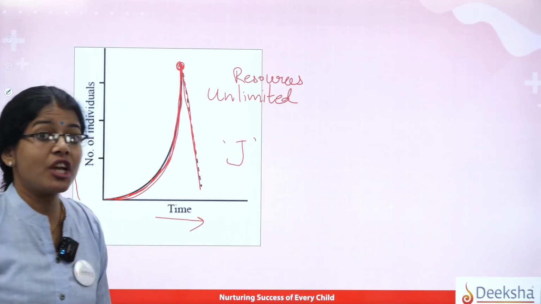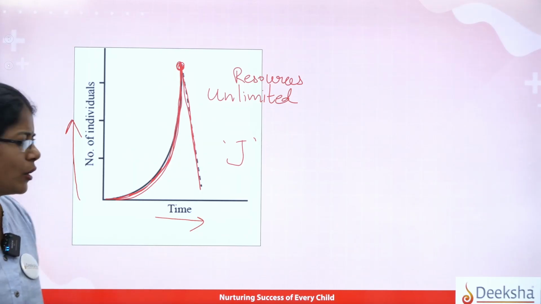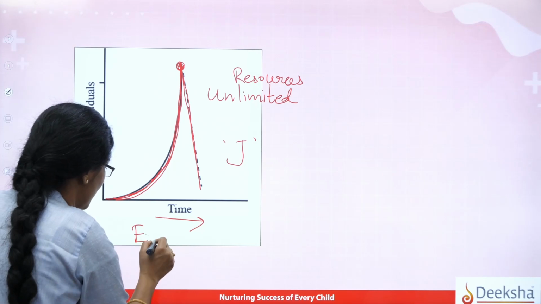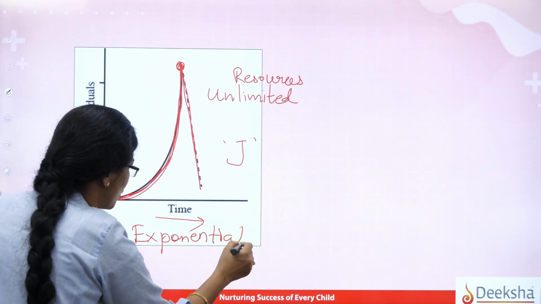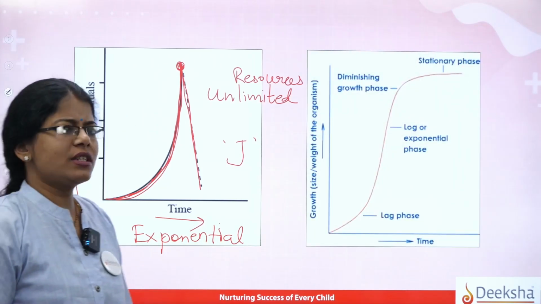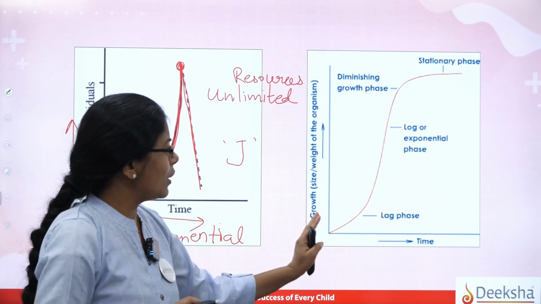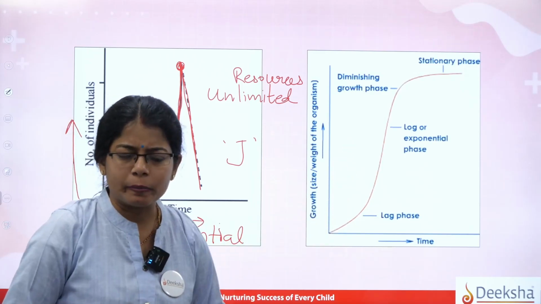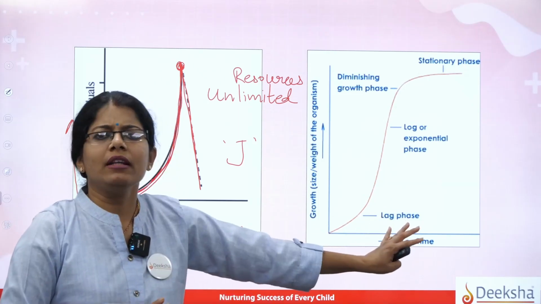The J-shaped growth curve, which is also called the exponential growth curve, wherein you can see there is exponential growth, and that's why it's called what? The exponential growth curve. Correct? Now look at another type of growth curve, which is a little bit appealing. Once you understand that, you will see how the growth pattern is in a very systematic manner. In case of humans or some of the bacteria, this is a pattern which is observed.